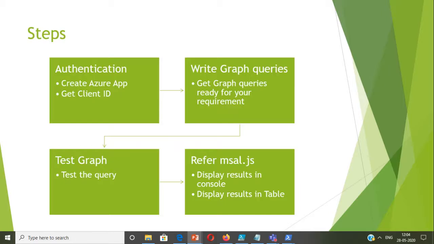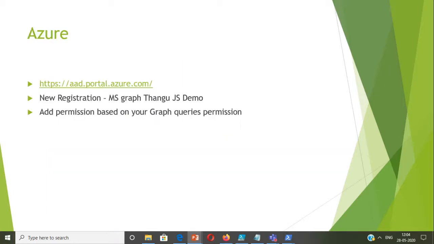As I said again, you have to create the Azure app, get the client ID, and then test the Graph queries in the Graph Explorer, which we have seen, and see the JSON data. For JavaScript, things are made very easy with the help of msal.js, or you can write your own OAuth JavaScript if you know JavaScript, and you can display the results in the table.